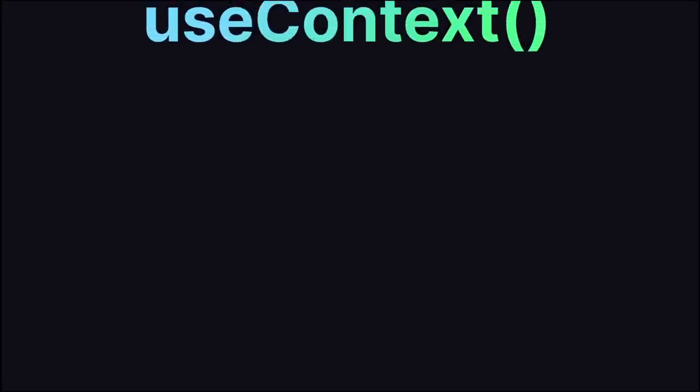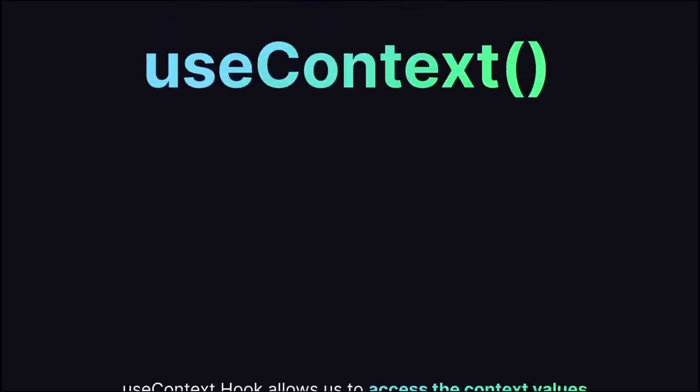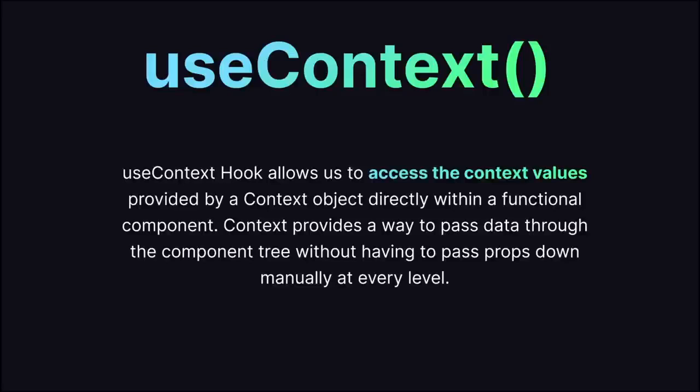Now let's talk about the useContext hook in React.js. The useContext hook allows us to access the context value provided by the context object directly within the functional component. Context provides a way to pass data through the component tree without having to pass props down manually at every level, something which we just saw a few seconds ago. So now we only care about the useContext hook, and now let's get into it.